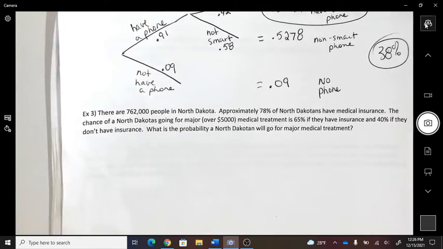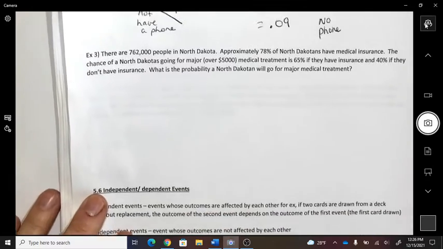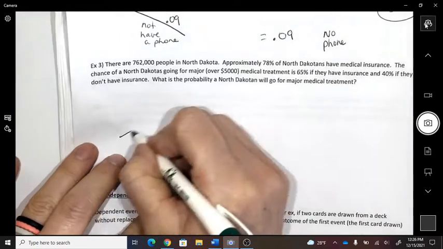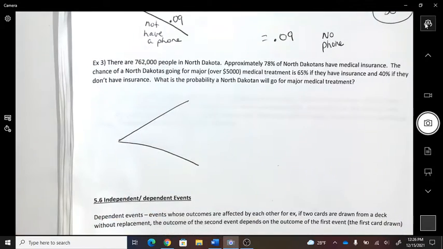Okay, last example. There's 762,000 people in North Dakota. 78% of them have medical insurance. The chance of a North Dakotan going for major medical treatment is 65% if they have insurance, 40% if they don't have insurance. Okay, so let's separate.